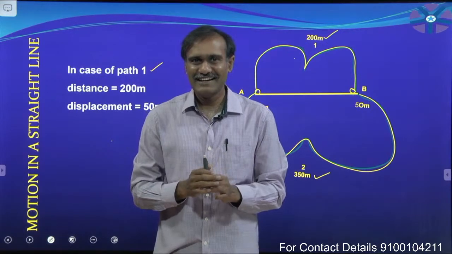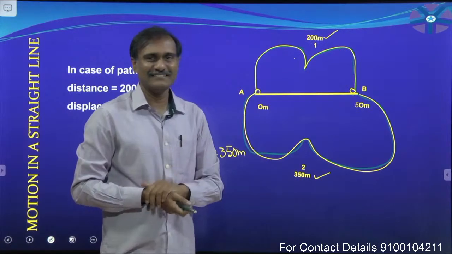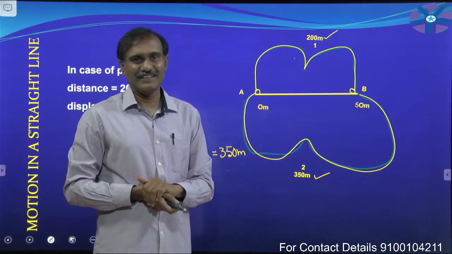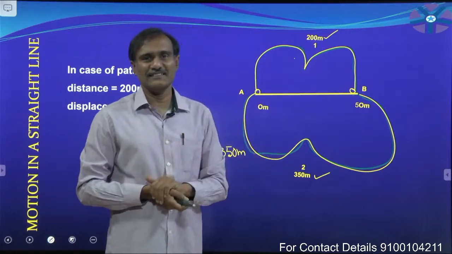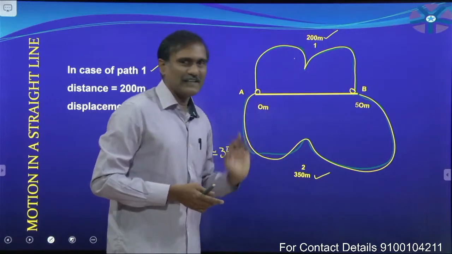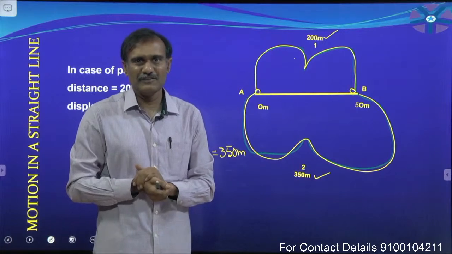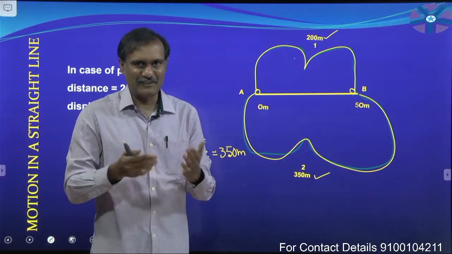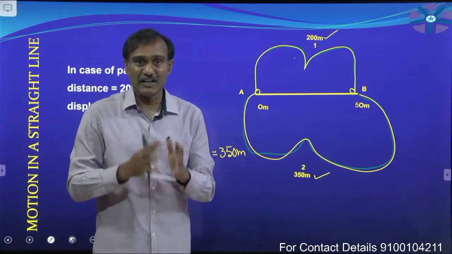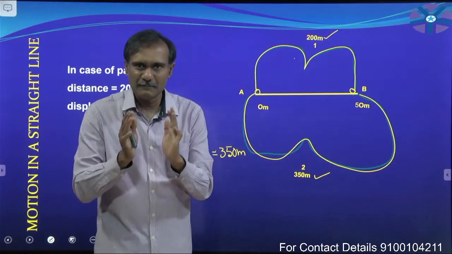But it is wrong, because here which is the shortest path? Is that shortest path the displacement here? Shortest path travelled by the particle, is it the displacement?